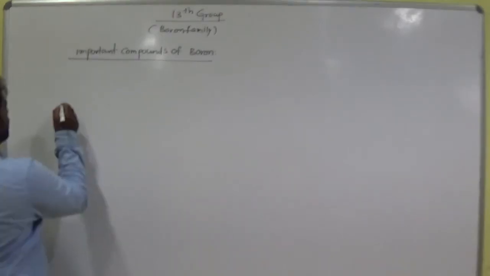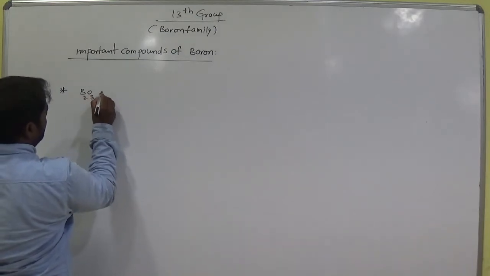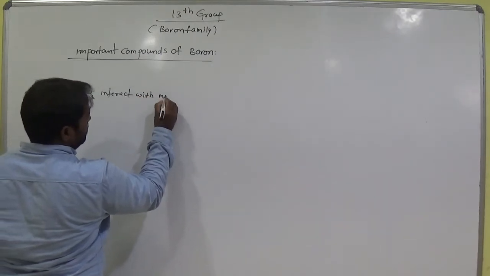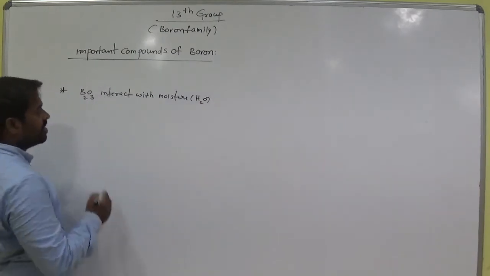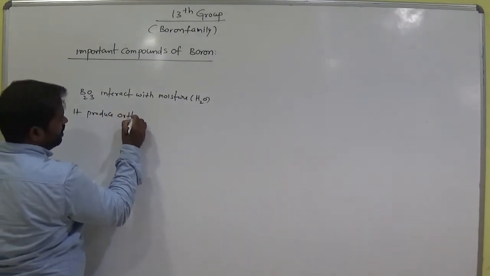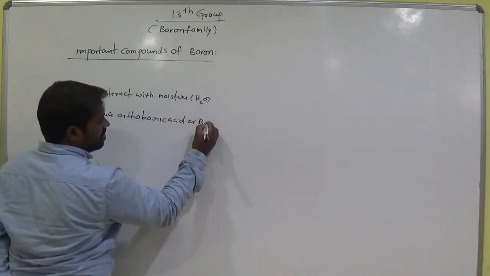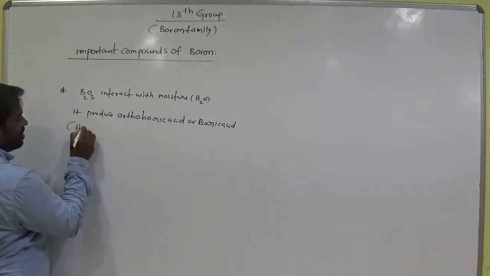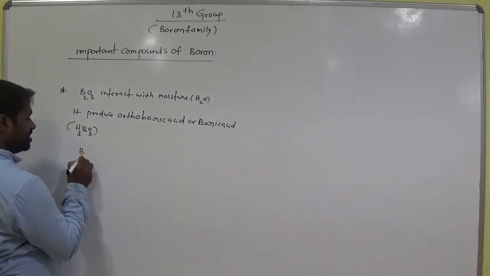And next one, B2O3 interacts with moisture. It produces orthoboric acid or boric acid. What is that formula? H3BO3. Let's see the equation.